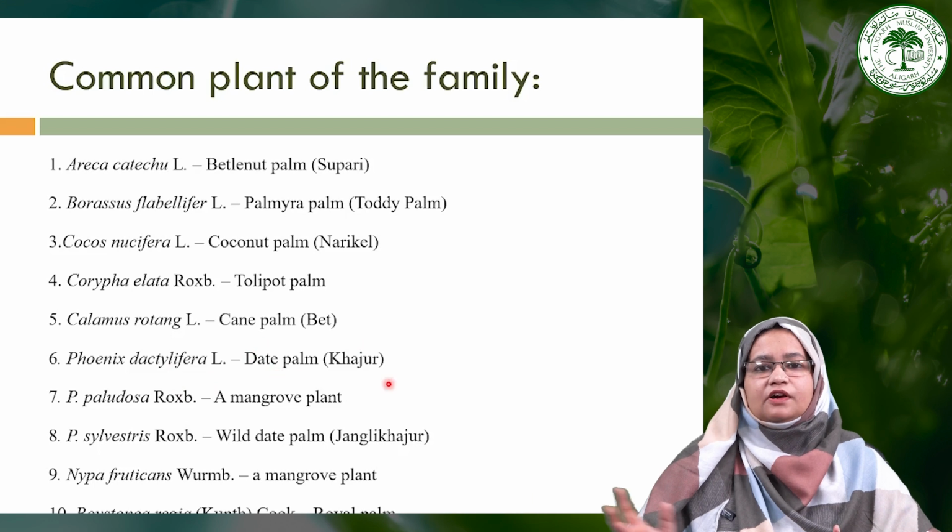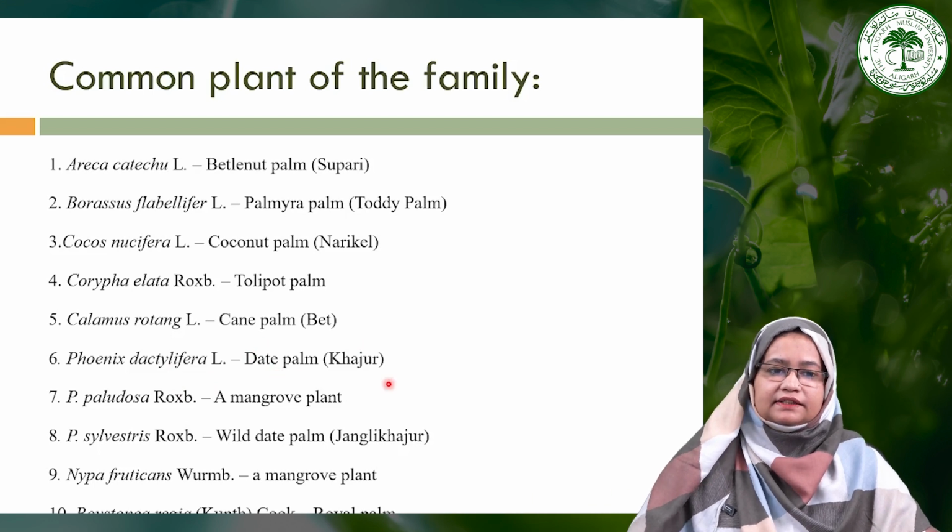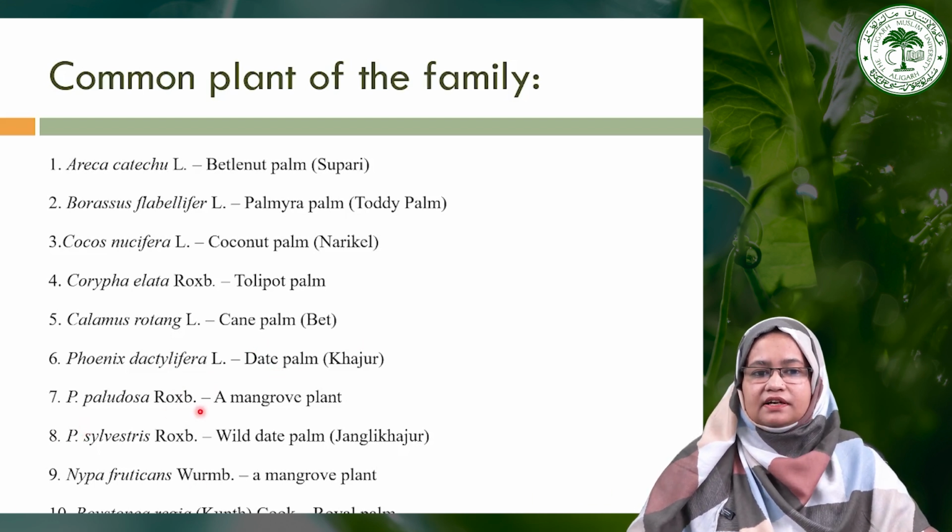In Hindi, it is commonly called khajur. Then Phoenix paludosa, it is a mangrove plant. Then Phoenix sylvestris, which is a wild date plant, that is jungli khajur. Then Nypa fruticans, which is also a mangrove plant. Then Roystonea, that is also called royal palm.